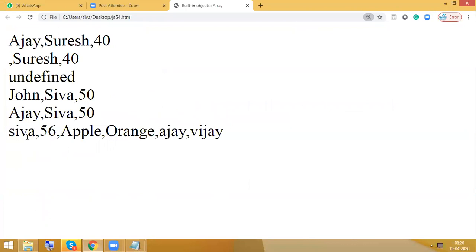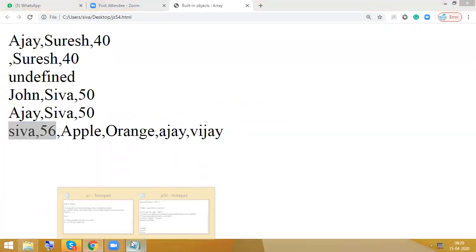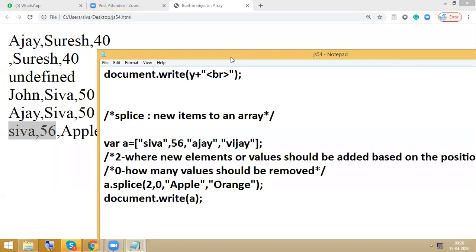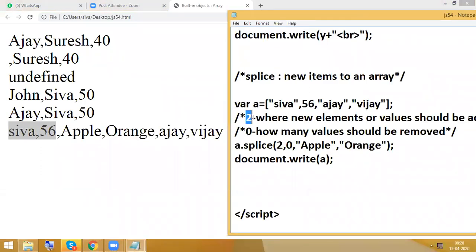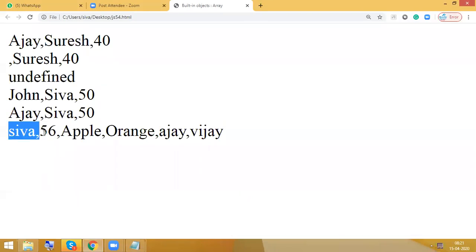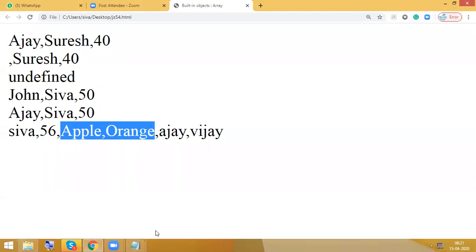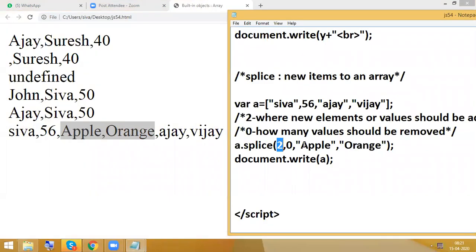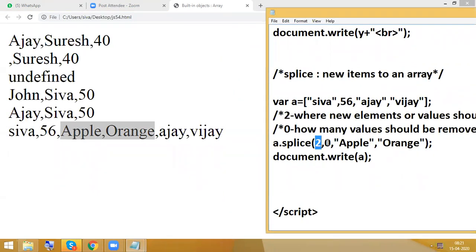So here Shiva 56. From which position onwards are we going to add the values? We are trying to add the values from the second position. Obviously this is 0, 1, 2. So from the second position, we are going to add Apple, orange. What is the meaning of 0? To avoid removing any elements.